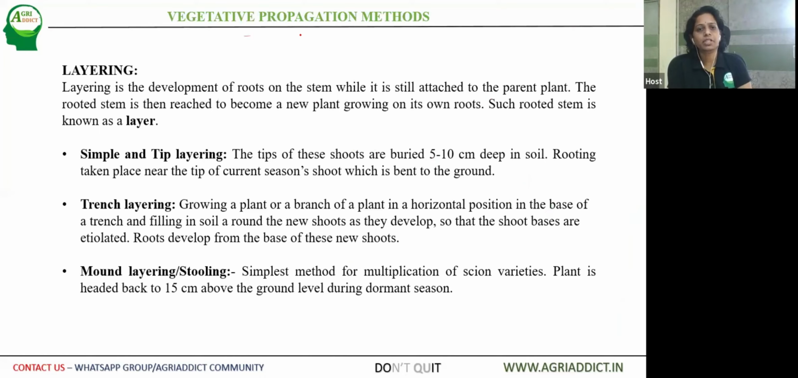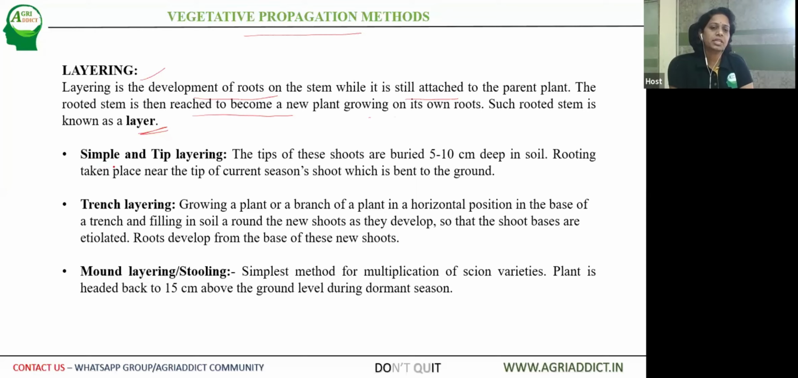Then the other vegetative propagation method, apart from cuttings, is layering. So what exactly is layering? Layering is the development of roots on the stem while it is still attached to the parent plant. The rooted stem is then separated to become a new plant growing on its own roots. Such a rooted shoot is called a layer.